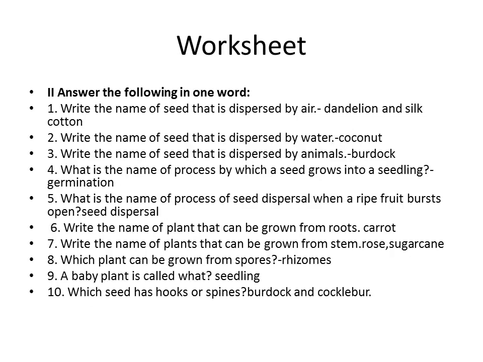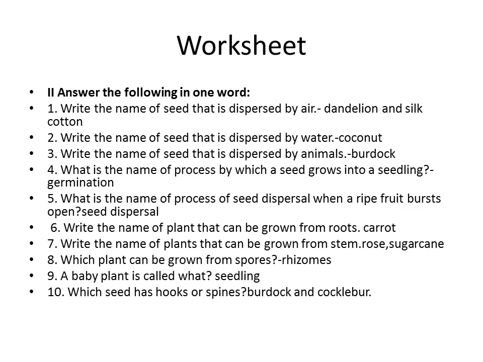One, answer the following in one word. Write the name of the seed that is dispersed by air. Dandelion and silk cotton are very soft, so they can be dispersed by the air. Second one, write the name of the seed that is dispersed by water. You can write coconut and lotus.